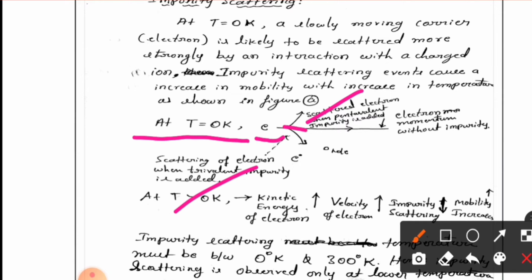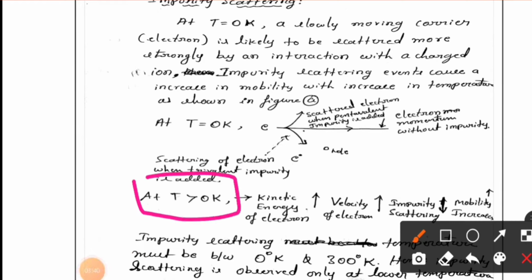So here the electron momentum, or mobility, will not change without impurity. When there are no impure atoms, or when there are no acceptor or donor ions present in the crystal lattice, the mobility will not reduce at very low temperature. But in the presence of these impurity ions at low temperature, impurity scattering will be more and thereby mobility decreases. So at temperature greater than 0, at higher temperature what will happen?